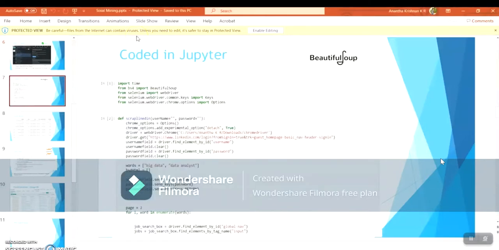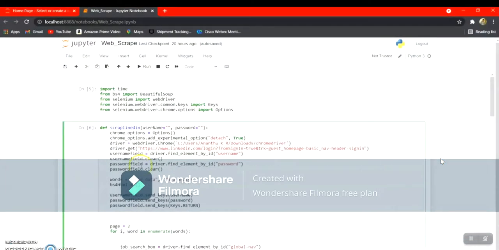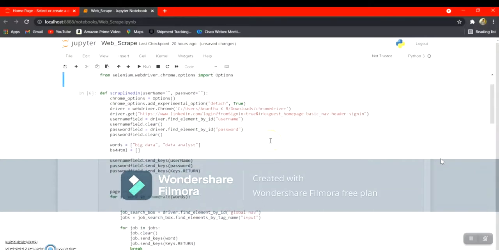The coding is done in Jupyter, as you can see. For the demonstration, I'm going to open Chrome and the Jupyter coding section. I've imported tools like Selenium and Beautiful Soup, which collects the data and converts it. Selenium uses a function known as WebDriver, which browses through Chrome to automate all of this.